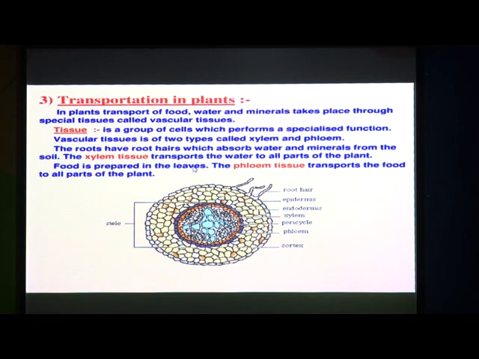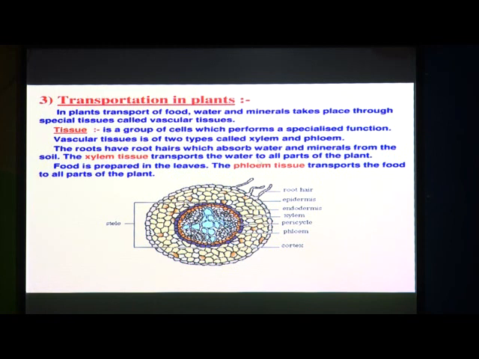this structure is showing the xylem tissues and the phloem tissues. So how exactly xylem tissues and phloem tissues look like is shown. And here also root hair and epidermis, the internal structure or section of a root, we can see the xylem and phloem tissues.